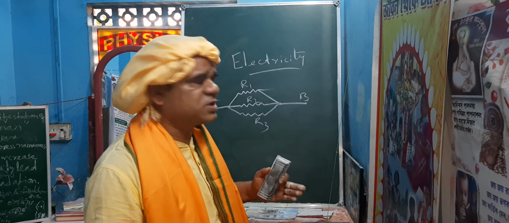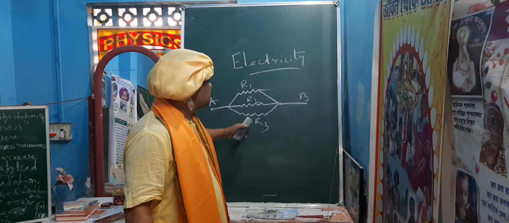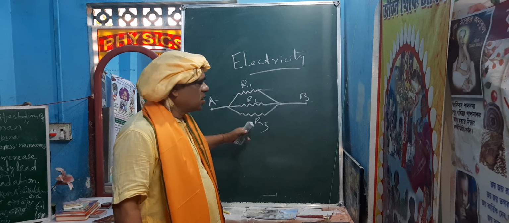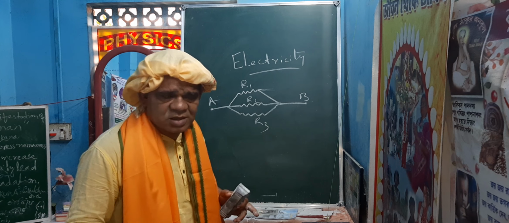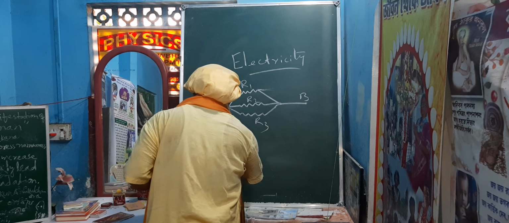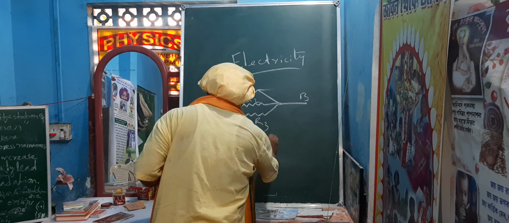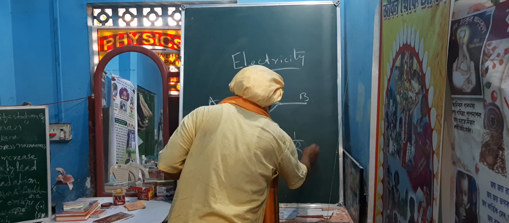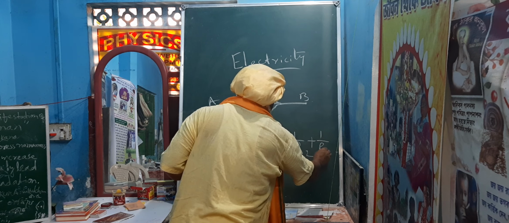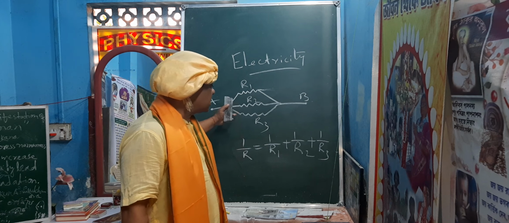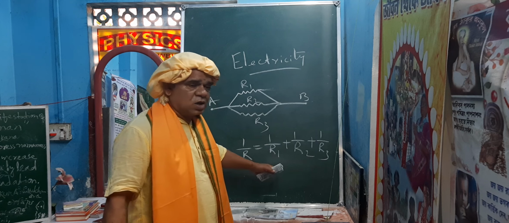If it is 4, 5, 6, this way you connected, these are all parallel. So if the equivalent resistance is R, we may write 1 by R is equal to 1 by R1 plus 1 by R2 plus 1 by R3.